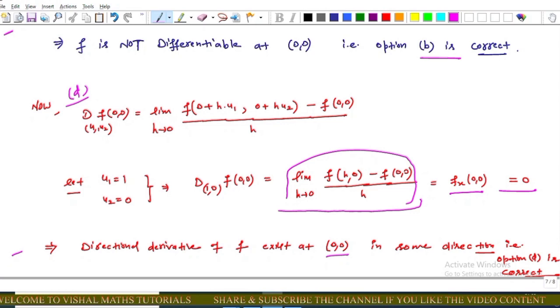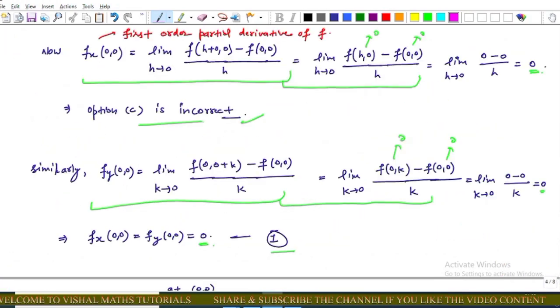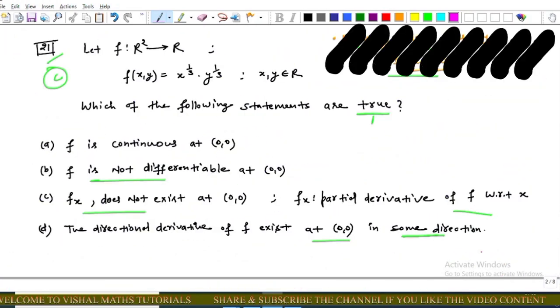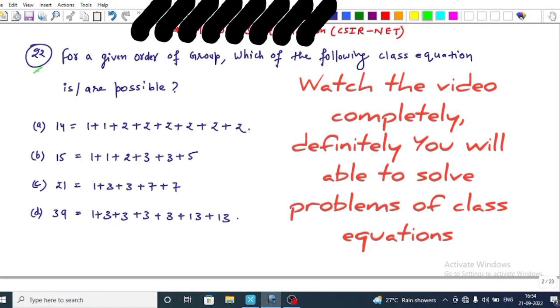Now come to the options again. Option A is correct, option B is correct, and option C is incorrect, because fx exists at (0, 0), and option D is correct because the directional derivative of f exists at (0, 0).